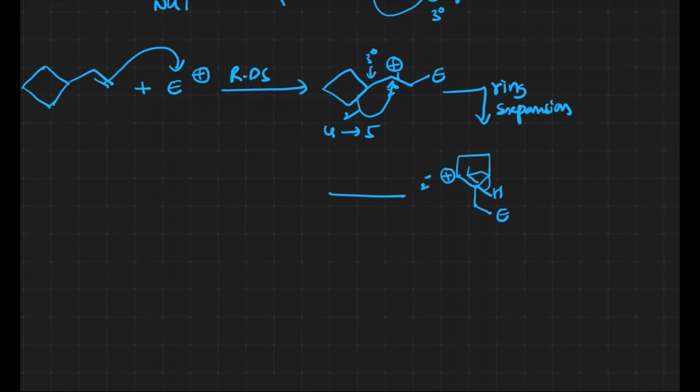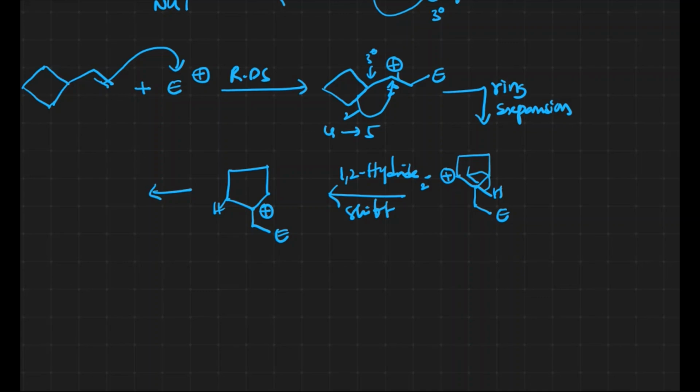A hydride shift takes place, a 1,2 hydride shift. When this shift happens, we get the tertiary carbocation. This is where the hydride shift has taken place.